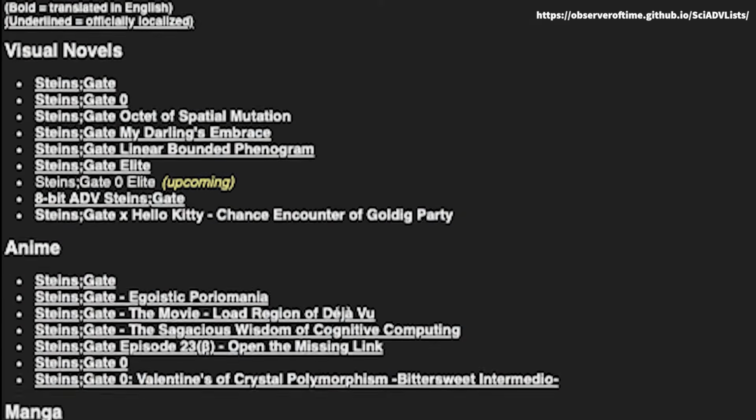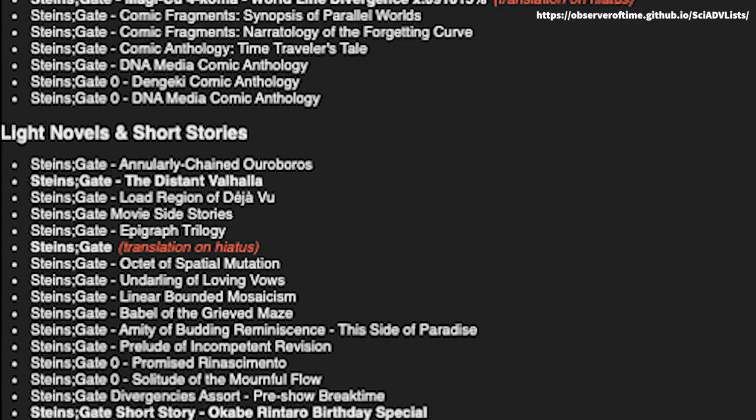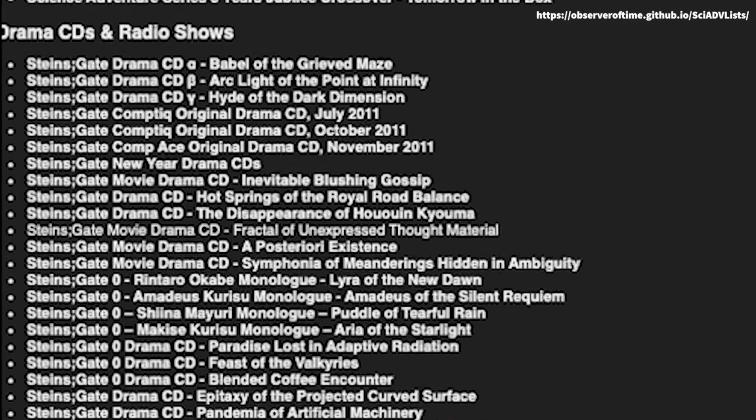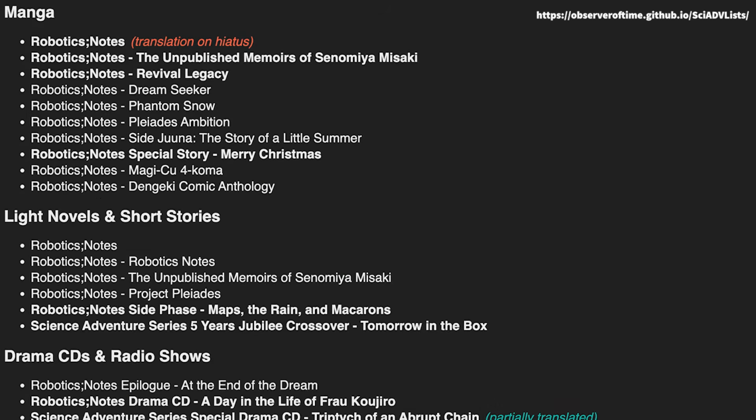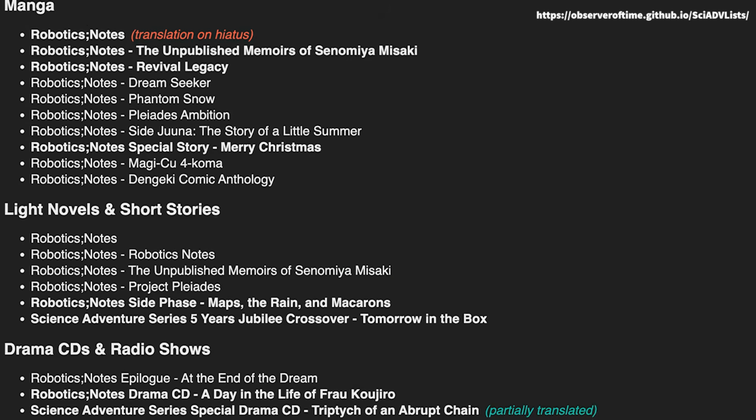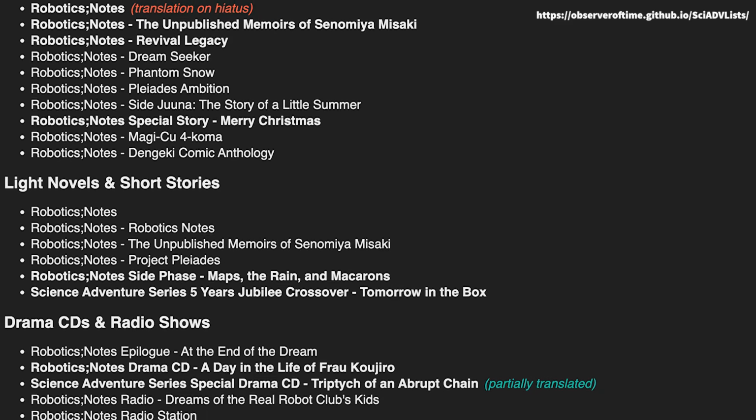What I've mentioned is nowhere near the full amount of Steins;Gate side material there is, but they are my general recommendations for what to go through in this series after finishing the main story. Much like Steins;Gate, Robotics;Notes has quite a lot of side material, especially in manga and light novel form.